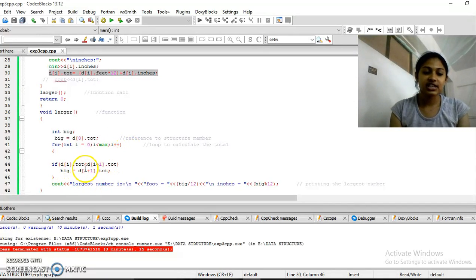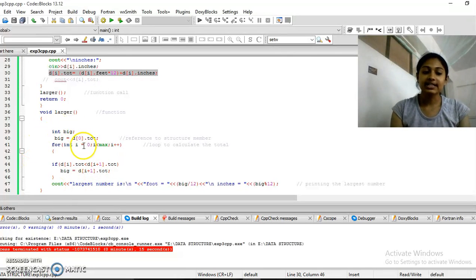If d of i dot total is less than d of i plus 1 dot total, that is it is comparing the value at the 0th position and the first position. Next loop it will compare the value at the first position and the second position, and like that it goes on. So if this condition becomes true, that means the second value is larger, then I'll change the value of big to that larger value.